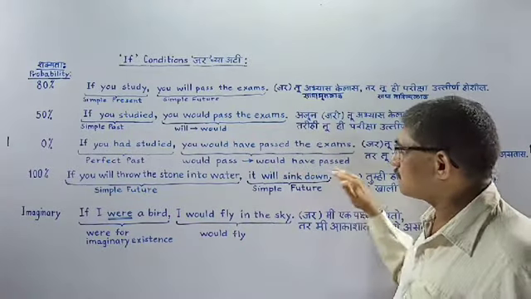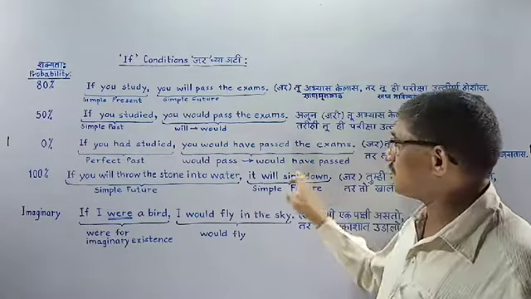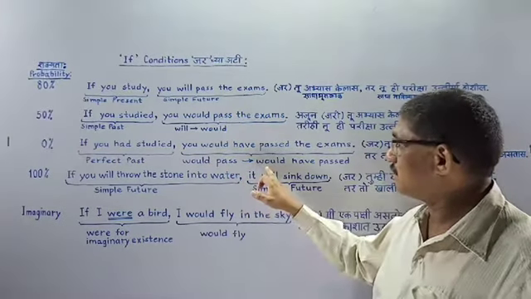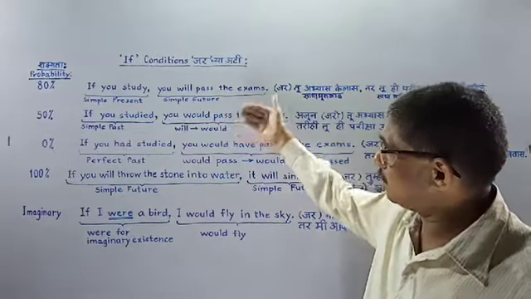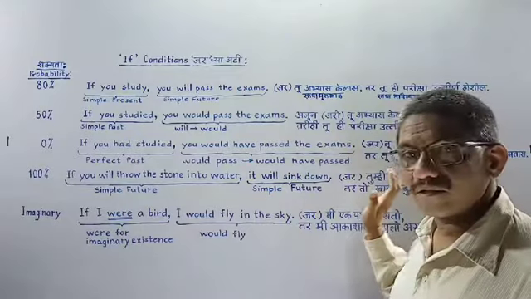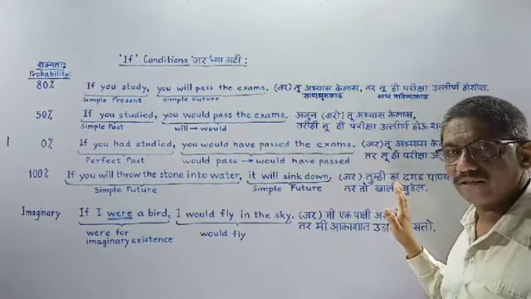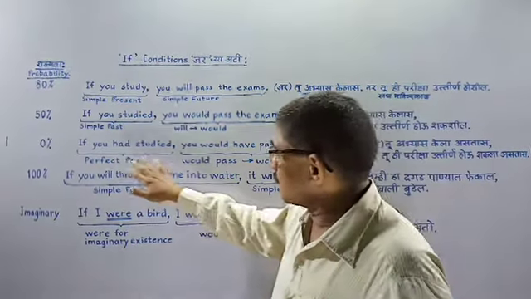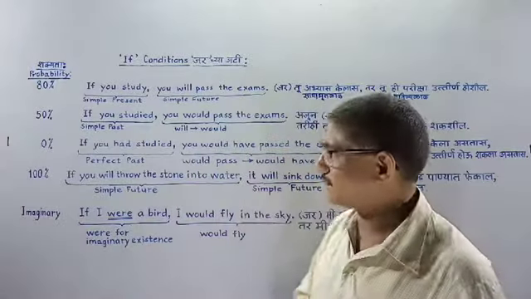This nature is also perfect past tense nature, but in place of will we are using would. Earlier it was will, then we took would, then we came to would have. So this type of sequence, perfect tense, and here also somewhat perfect it is. If we arrange this type of sequence, that becomes irreversible 0% condition.